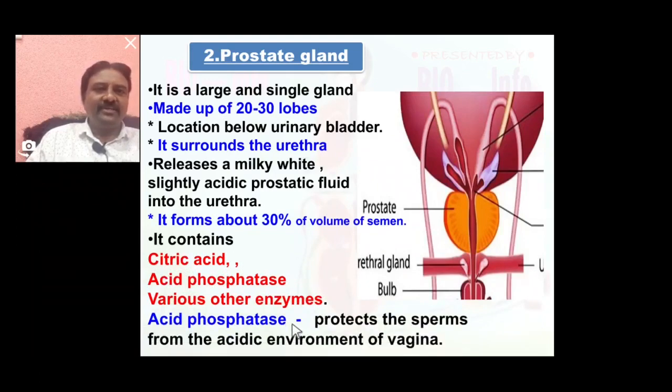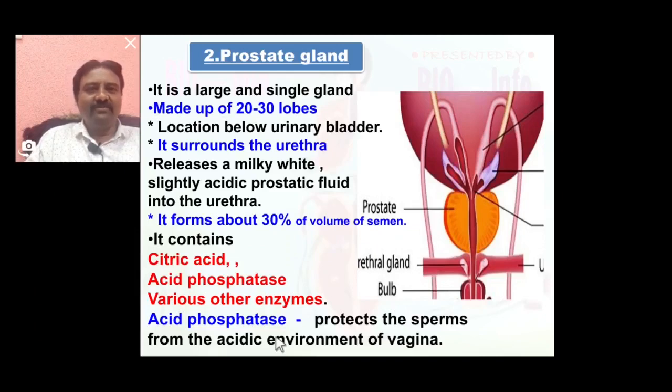Acid phosphatase protects the sperm from the acidic environment of the vagina. That is, vaginal acidity is neutralized by prostatic fluid. You know that the fluid in the vagina is highly acidic.